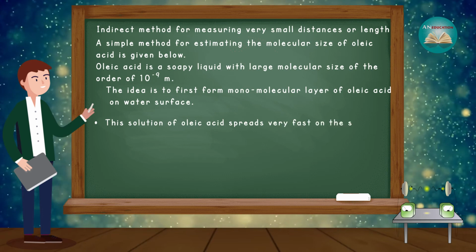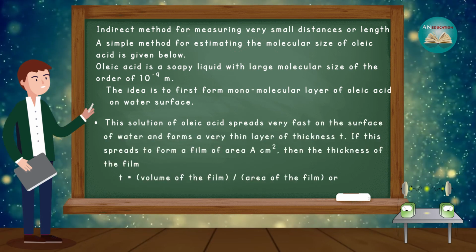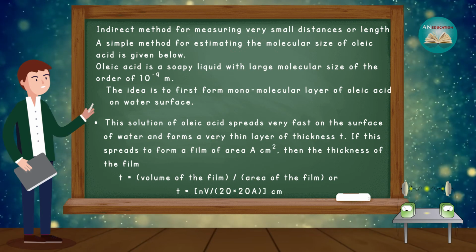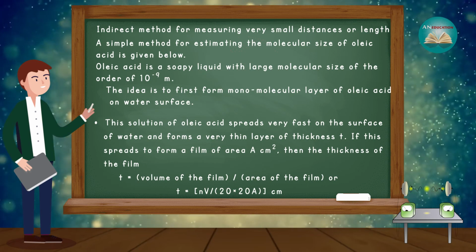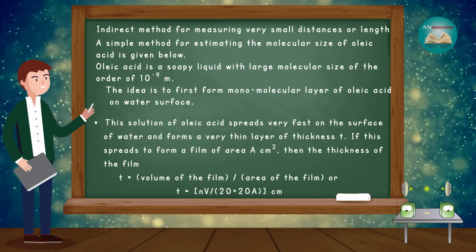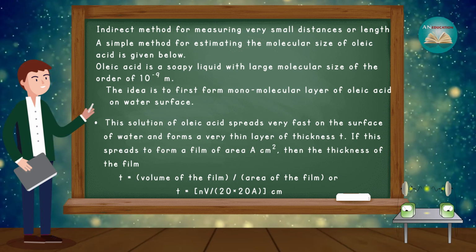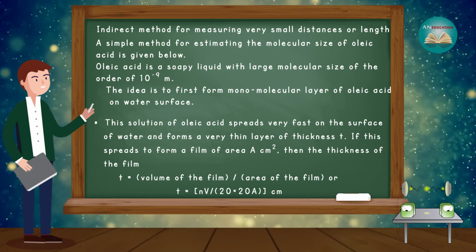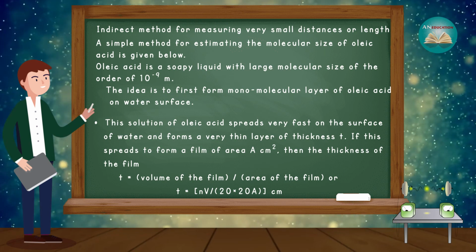This solution of oleic acid spreads very fast on the surface of water and forms a very thin layer of thickness t. If this spreads to form a film of area A cm², then the thickness of the film t is equal to volume of the film upon area of the film, or t is equal to nv upon 20×20×A cm. This will give us the thickness.